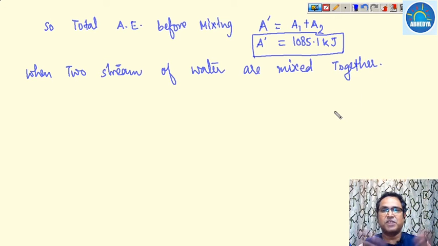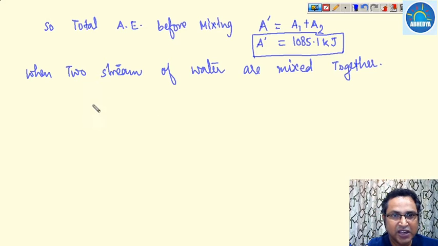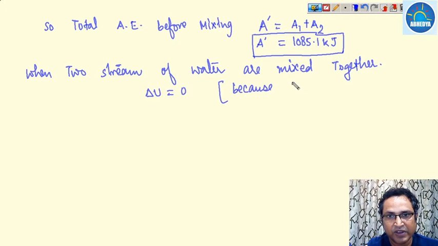Since no heat transfer will take place and no work is done, the internal energy of the system will remain constant by the first law of thermodynamics. So the change in internal energy, delta U, becomes equal to 0, because Q and W, that is the heat and work transfer, are 0.